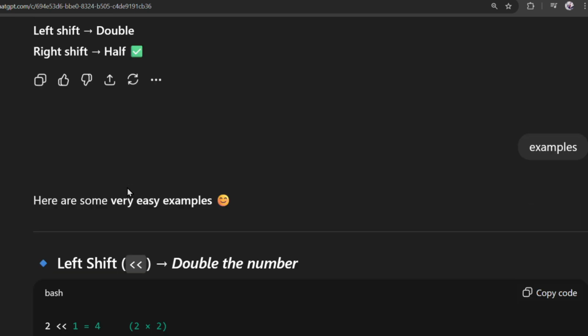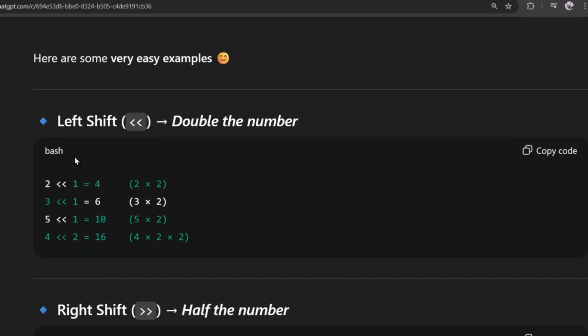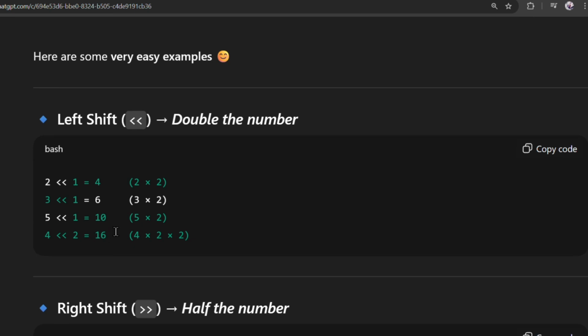Okay, now we have some examples. These values, like in 4 left shift, denote how many times we have to multiply, I mean, how many times we need to double the given value. Here we need to multiply only one time. So 2 into 2 is 4, 3 into 2 is 6, 5 into 2 is 10. Similarly 4 into 2 is 8, 8 into 2 is 16. Like this we'll be getting left shift values, and for right shift we'll be dividing.